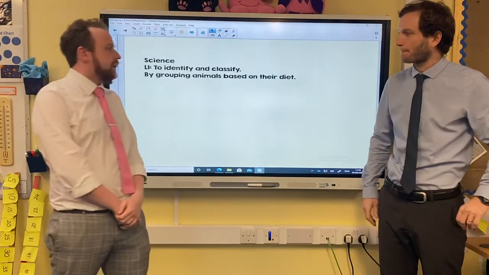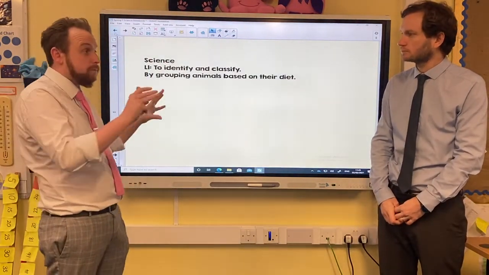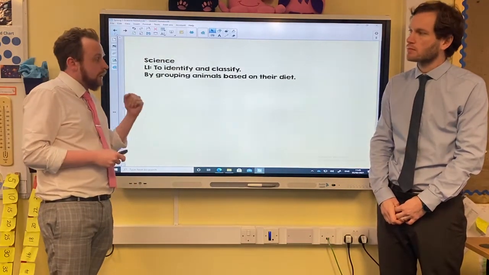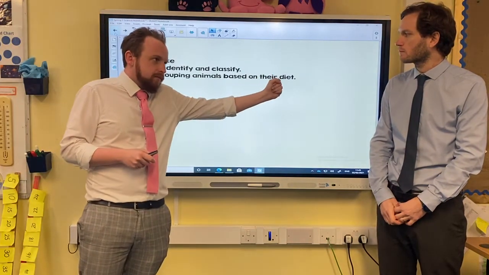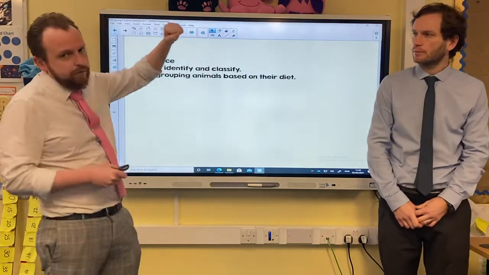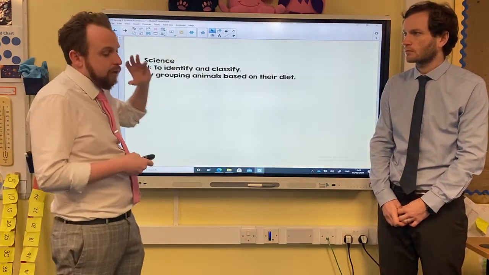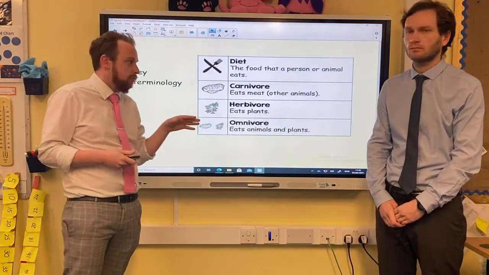So today in science we are going to identify and classify. We're looking at grouping things, as we have done quite a bit this term, and we're going to be grouping animals based on their diet. We're going to start today with some of the vocabulary that we need for this lesson, some of the words we need to be clear about.